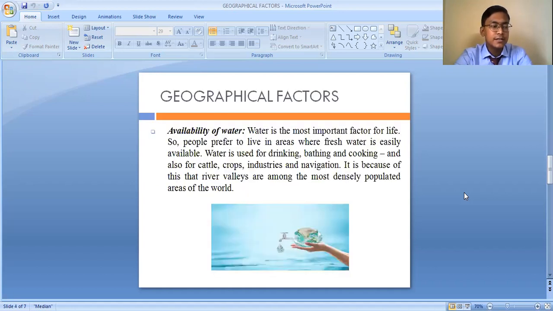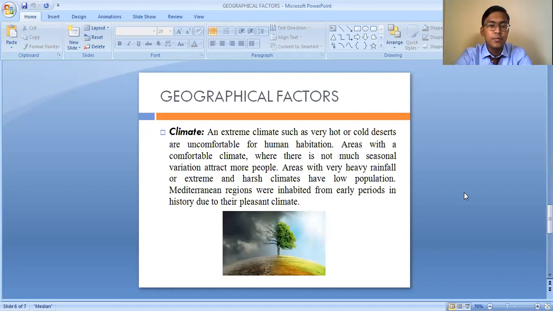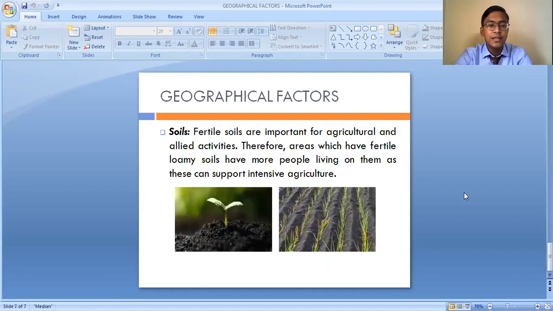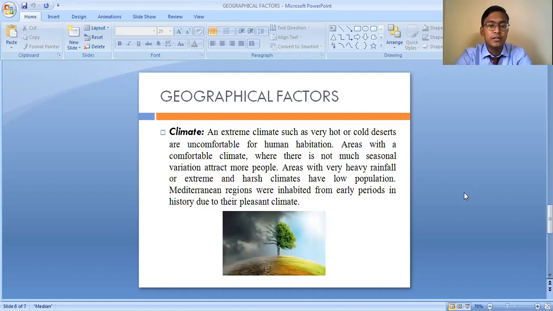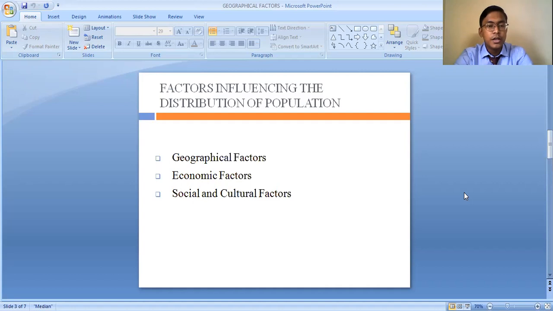As discussed, the geographical factors basically include the physical factors such as the availability of water, the type of landform, the climatic condition, and the type of soil. These are the four main types of geographical factors: availability of water, landforms, climate, and soil. The population of the world is unevenly distributed because of these geographical factors.